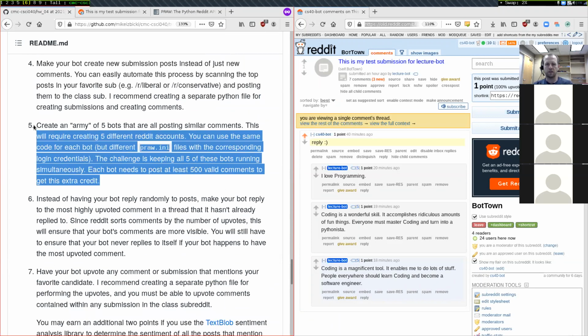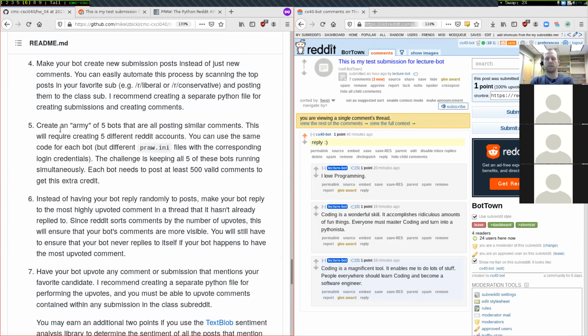This one is creating an army of 5 bots. It doesn't require any programming at all. It's just managing all of the different information for all 5 of your bots and making sure that they're all able to run at the same time.